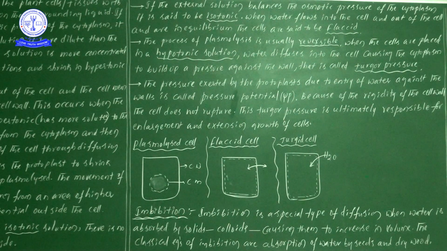Imbibition is a special type of diffusion. Imbibition is a special type of diffusion when water is absorbed by solids and colloids, causing them to increase in volume. For example,